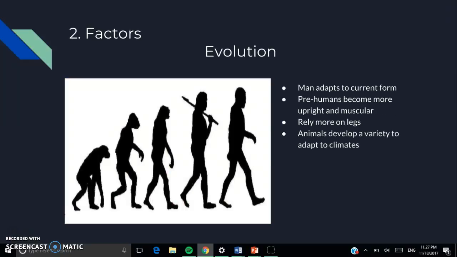Number 2 is evolution. And evolution is when man adapts to current form. The prehumans become more upright and muscular and rely more on their legs, and also animals developed a variety of adaptations to adjust to their climates.